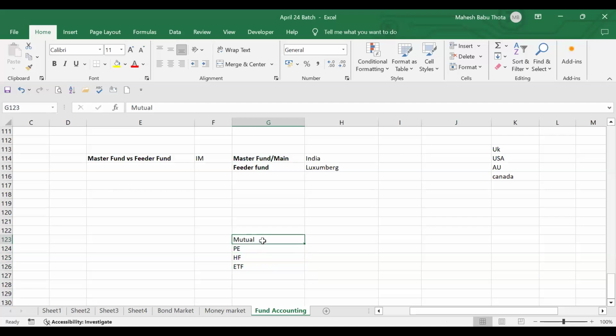We know all about mutual funds, right? Can anyone tell me what exactly is the meaning of mutual funds? What will these guys do? Anyone have any idea? Mutual fund is a fund that collects money from the investors and invests into the securities market and financial market, and they generate a profit and that will be equally distributed to the investors who are invested in that.